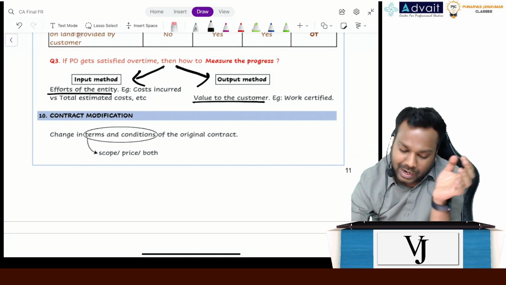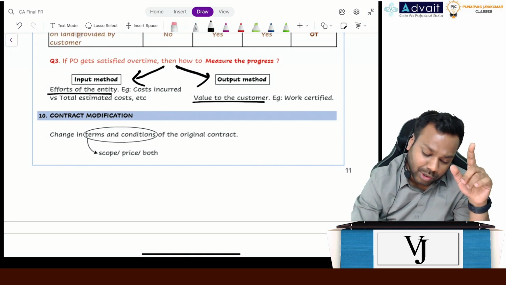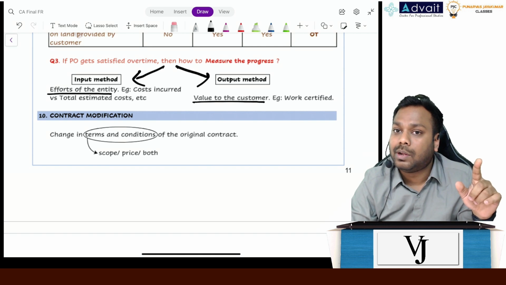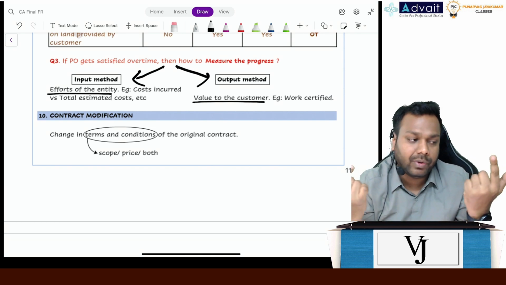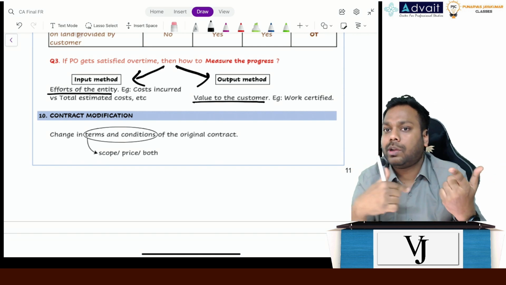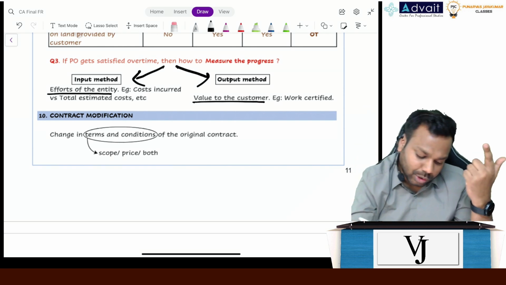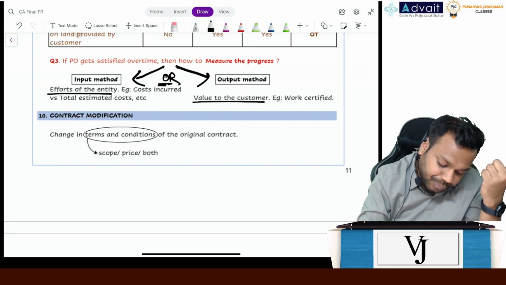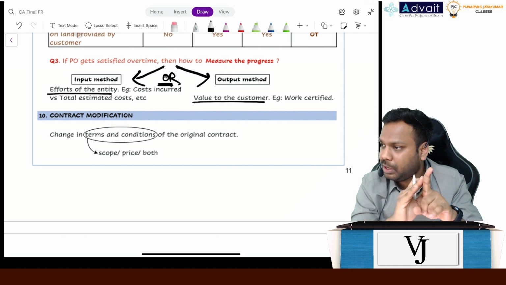5%. That 5% is the output, 20% is the input. Now it depends on the company whether they want to go by the input method or the output method. Both options are available. But you understood the meaning of the input and output methods.